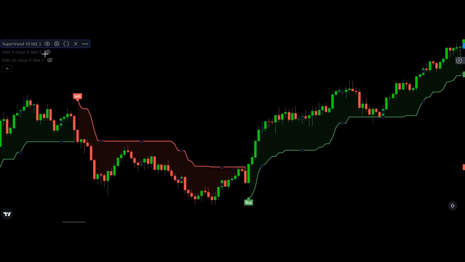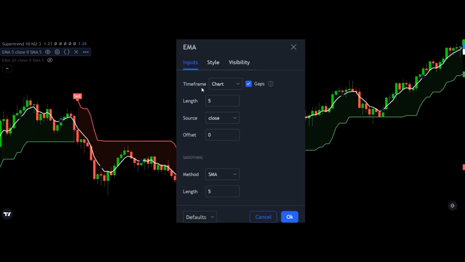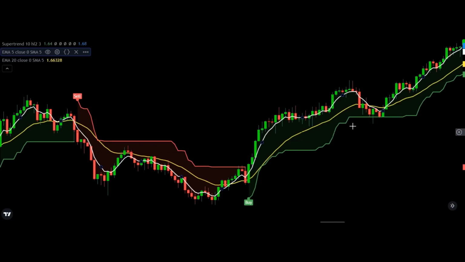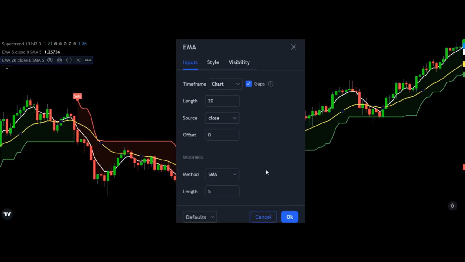Our second indicator will be the exponential moving average of length 5. What you are seeing right now is the line of white color; this is the exponential moving average of 5 periods. The third indicator would be the exponential moving average whose length would be 20. The yellow color line you see on the chart is this 20-period exponential moving average line.